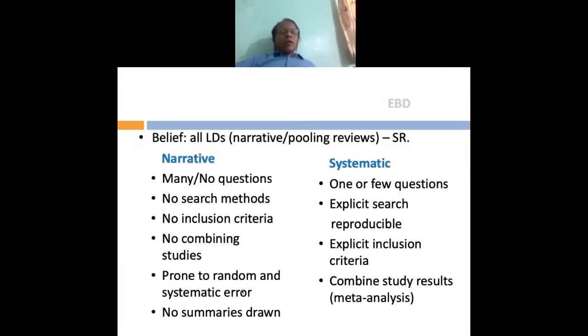Now, what is a narrative review, and how is it different from a systematic review? A narrative review is what we usually do in our library dissertation. You're given a topic or you select a topic, and then you just compile whatever is available on that topic.